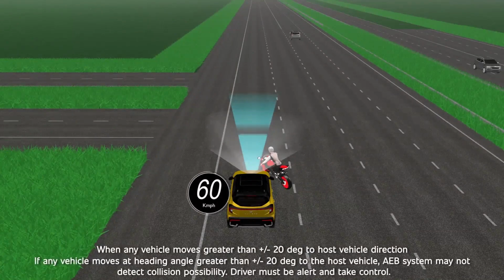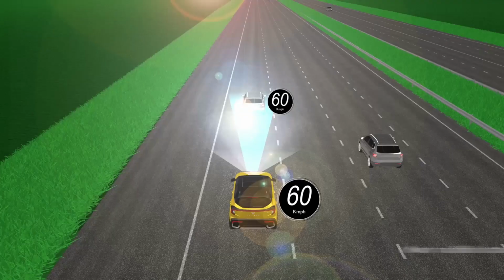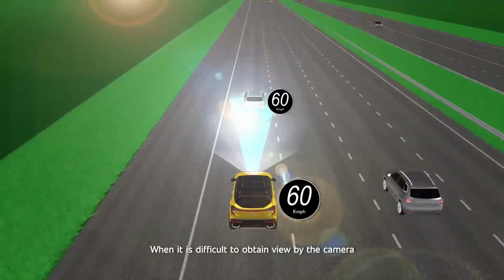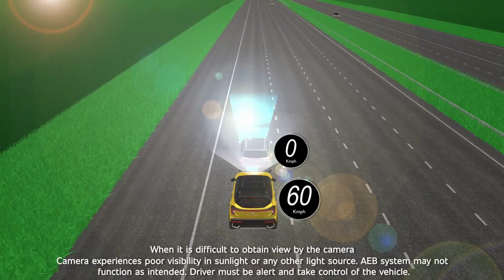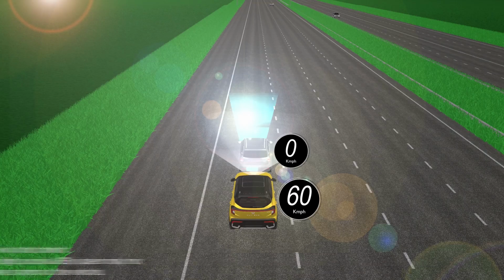If any vehicle moves at a heading angle greater than plus or minus 20 degrees to the host vehicle, the AAB system may not detect collision possibility. Driver must be alert and take control. Camera experiences poor visibility in sunlight or any other light source. AAB system may not function as intended. Driver must be alert and take control of the vehicle.